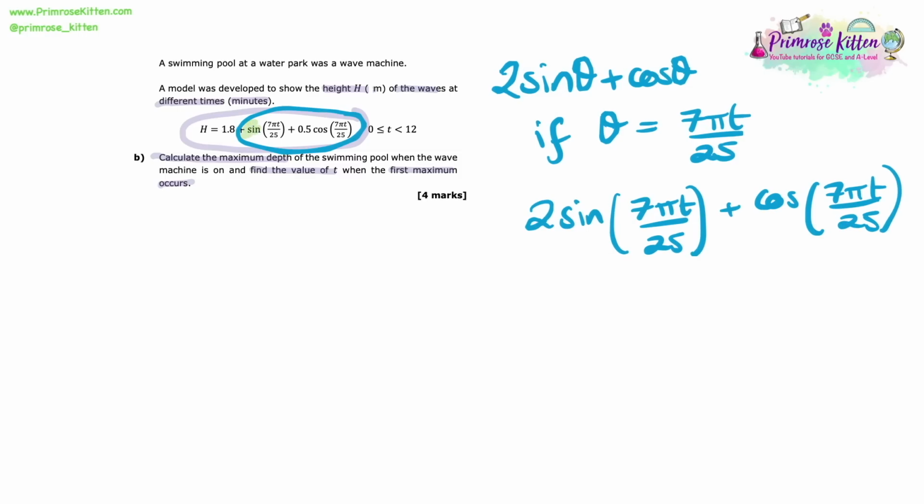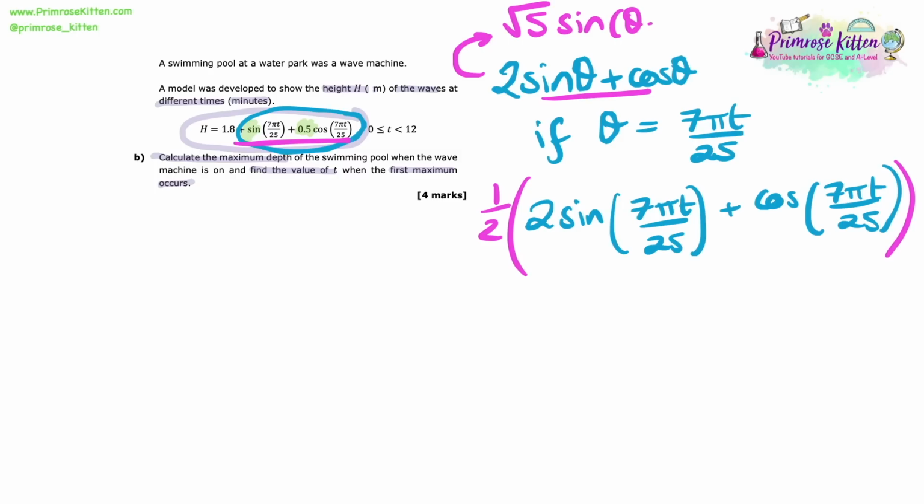I can see that what we worked out in the first part is going to be double essentially this. So if we halve it, now we're getting closer to having what we need here. So let's remind ourselves of what we got in part A. We said that 2 sine theta plus cos theta was the same as root 5 sine theta plus 0.464.